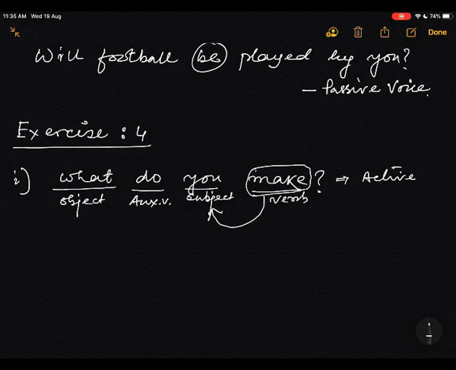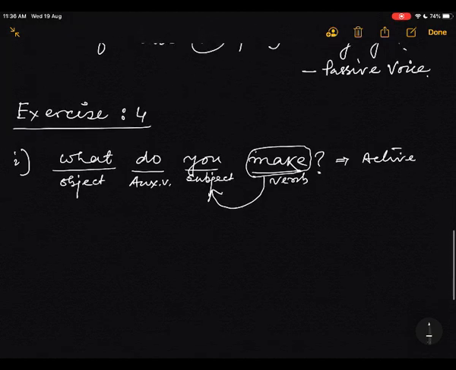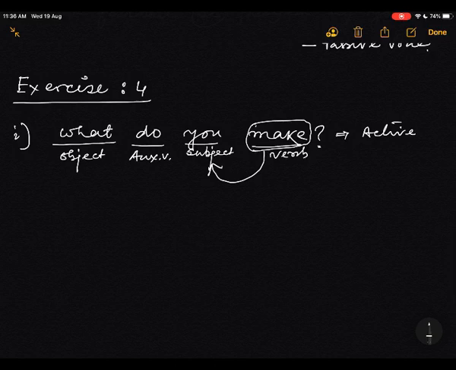You is the subject. And what is the object? When a verb is controlled by a subject, you know, that is an active voice. I said previously in the definition most probably. So this sentence begins with an object, yet it is not a passive voice. It is an active voice as the verb is being controlled by the subject. Now see the answer.